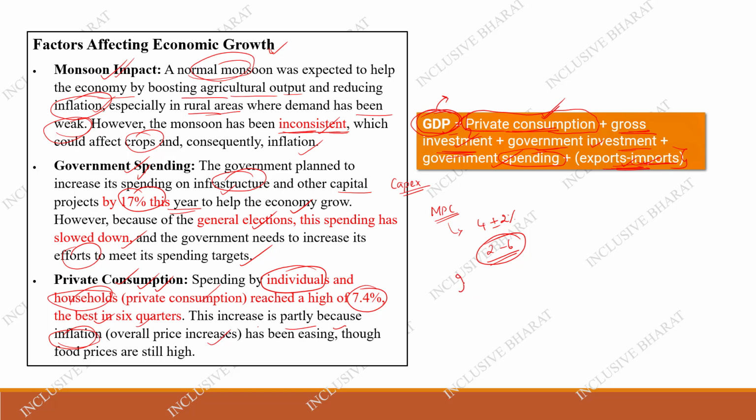But here, how is the inflation? What are the reasons for this inflation? It's because there is less demand, more demand, and generally the prices have been increased. That's why it shows that even though the food price has increased, the inflation is still high. That is why it shows that the private consumption has reached 7.4%.